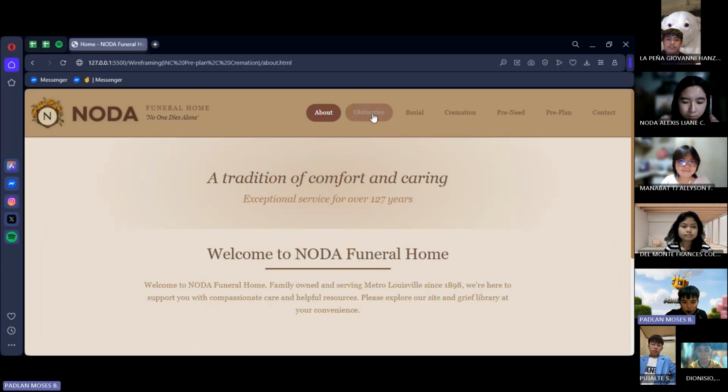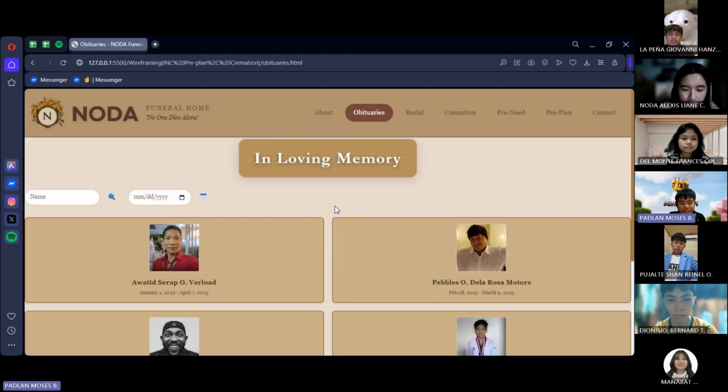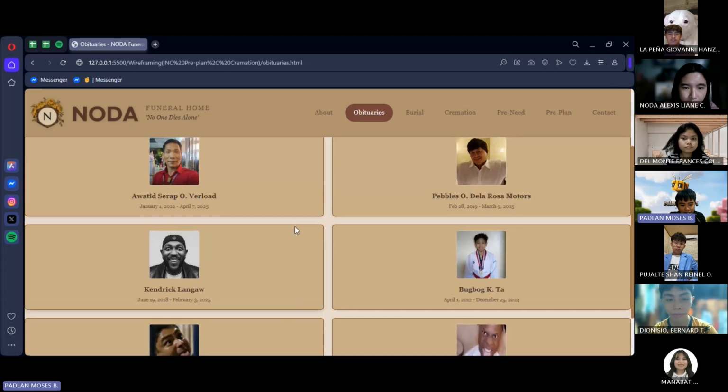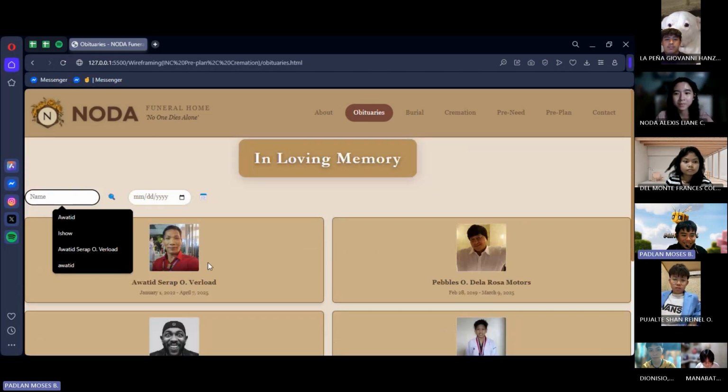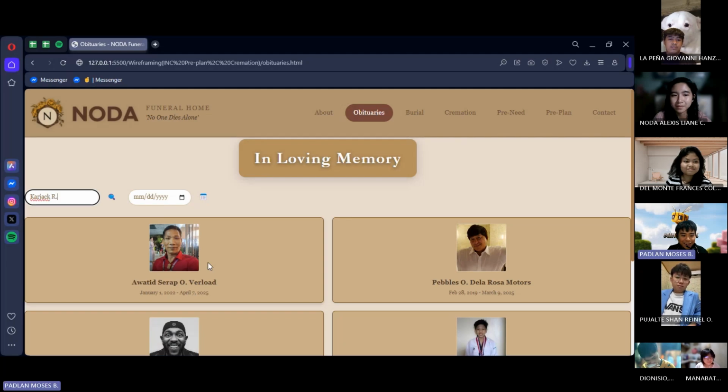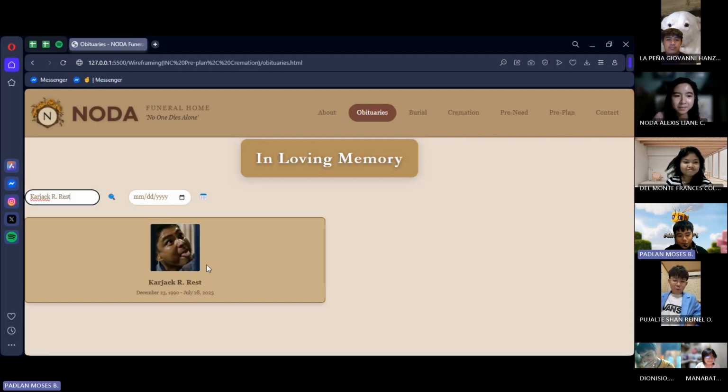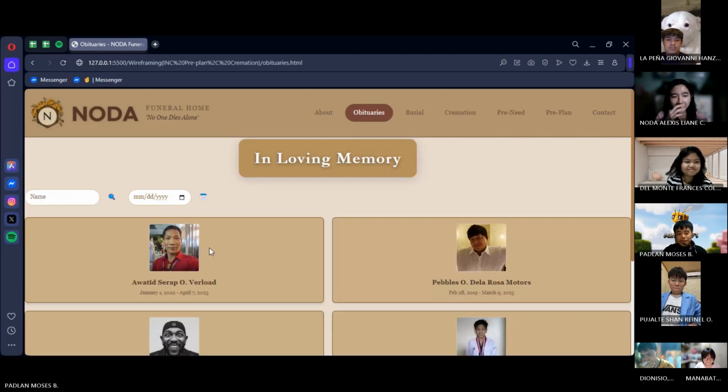For the next part of our website, we have the obituaries, where we see the list of people who have availed our services. Here we see the name section where we can search for a name. For example, if we want to find cardiac arrest, we place cardiac arrest and it will be displayed properly.